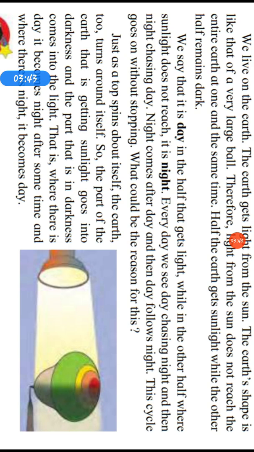See, in the morning when we get the light, we say it is daytime, and in the other half, that is the night or the evening, when we don't get the light from the sun, what do we say? It is the night because it is dark. So every day we see the day chasing night, which means after day follows night and night follows the day, and this cycle goes on without stopping. So do you know the reason for this?